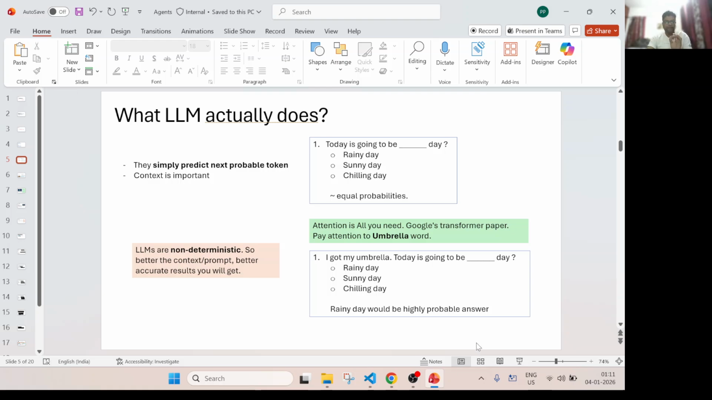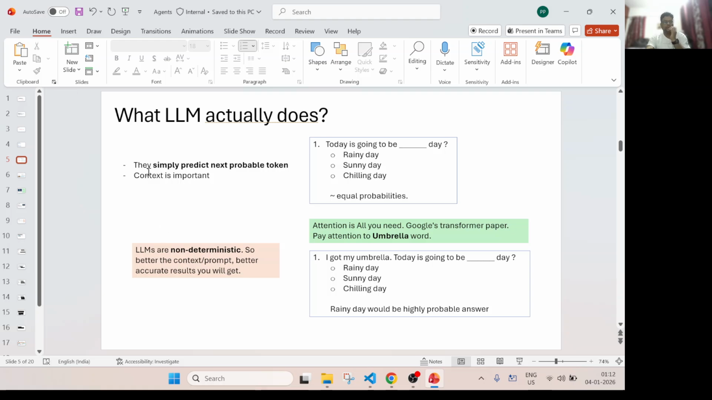But if you provide more context to an LLM, you will get a highly accurate result. For example, let's say I change the sentence to: I got my umbrella, today is going to be which day. Now the LLM will pay attention to this particular word umbrella, and based on that it will most likely say that rainy day is the highly probable answer. That's where Attention Is All You Need, the Google paper, comes in. It says that you have to pay attention to the word umbrella, and based on that it is going to predict the next token.